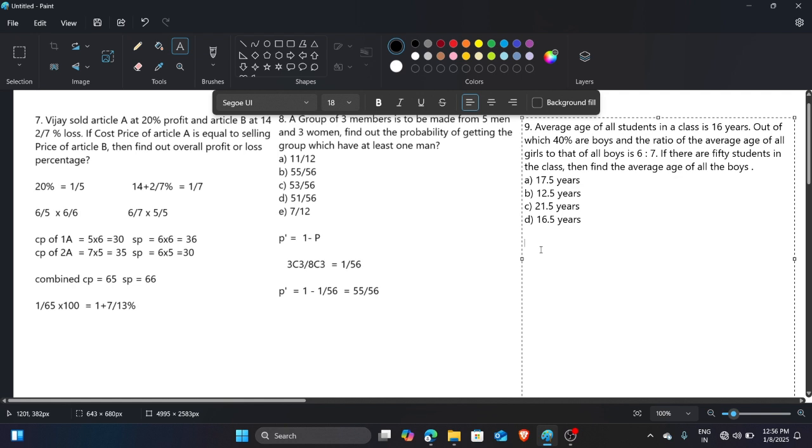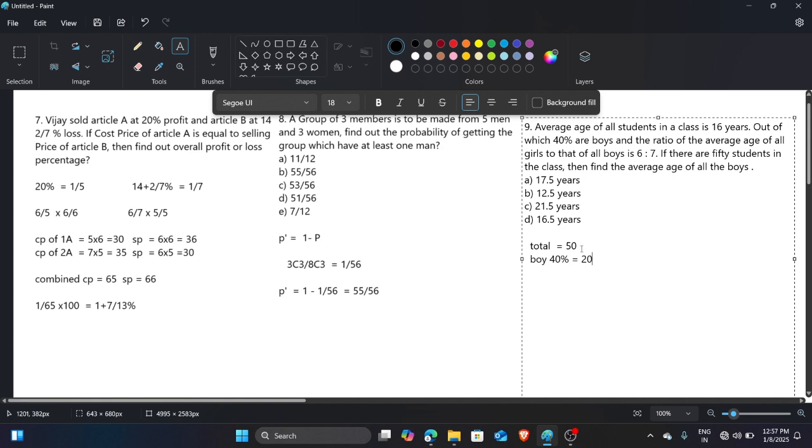In this type of question, if you are confused, then first of all you have to write down all the data. The total number of students is 50. Now, out of which 40% are boys. So 40% of 50 is 20.